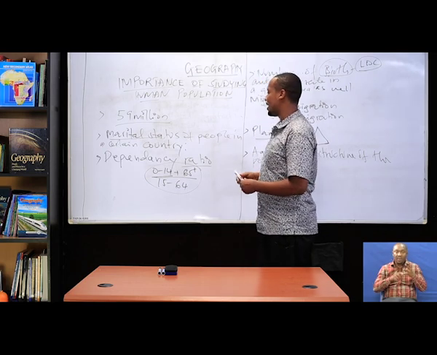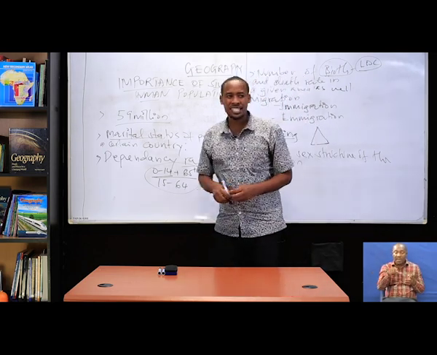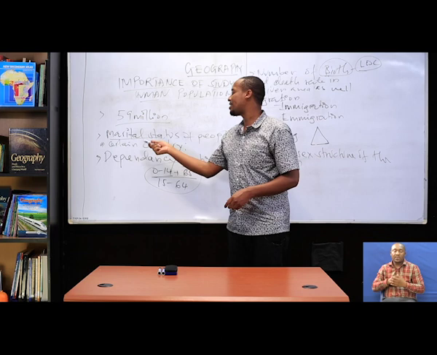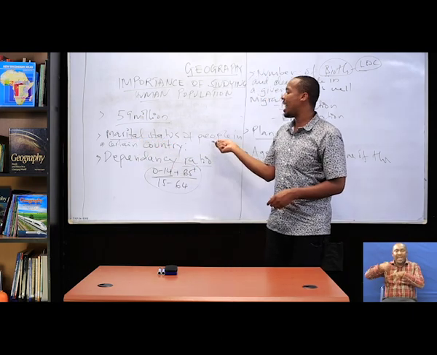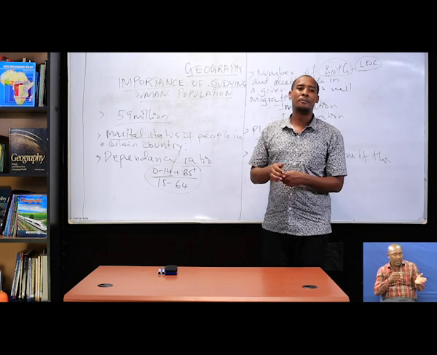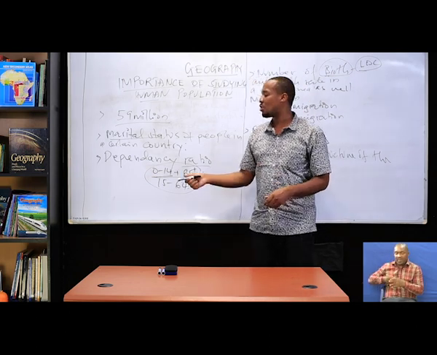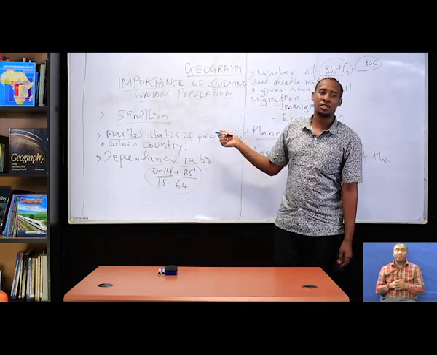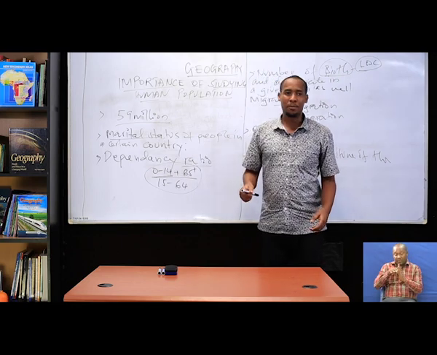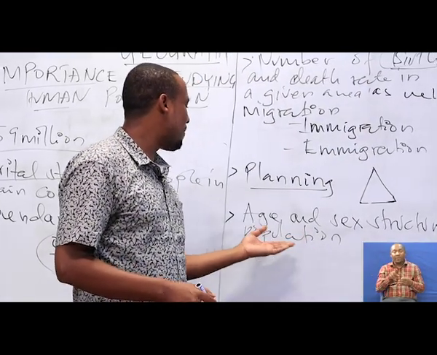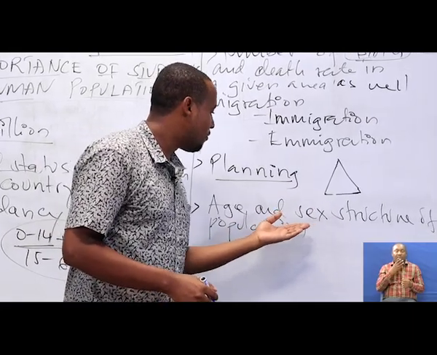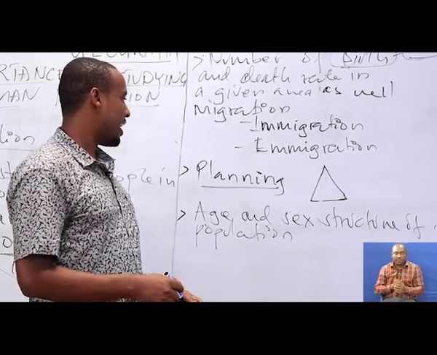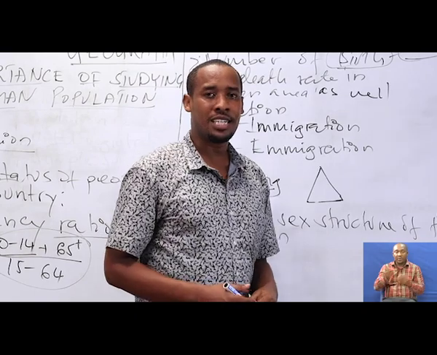Here we are focusing on knowing the number of people in terms of their age and sex. In marital status, we are knowing the number of males who are married, the number of females, the number of widows in a population, as well as those divorced. Here it is only knowing the number of males and females in a population in terms of their age. So these are some of the importances of studying human populations.